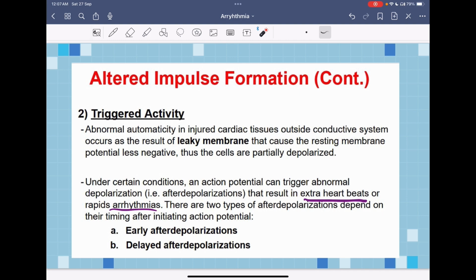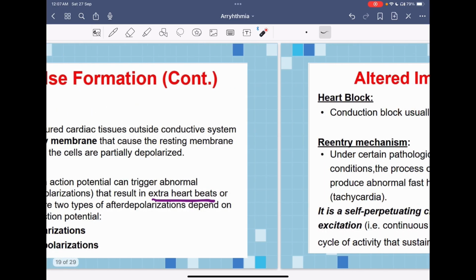So they become more close to the threshold, and they are considered partially depolarized. Under these conditions, any action potential will trigger abnormal depolarization, that is afterdepolarization, and this will result in either an extra heartbeat or rapid arrhythmias. We have two types of afterdepolarization: early afterdepolarization or delayed afterdepolarization.